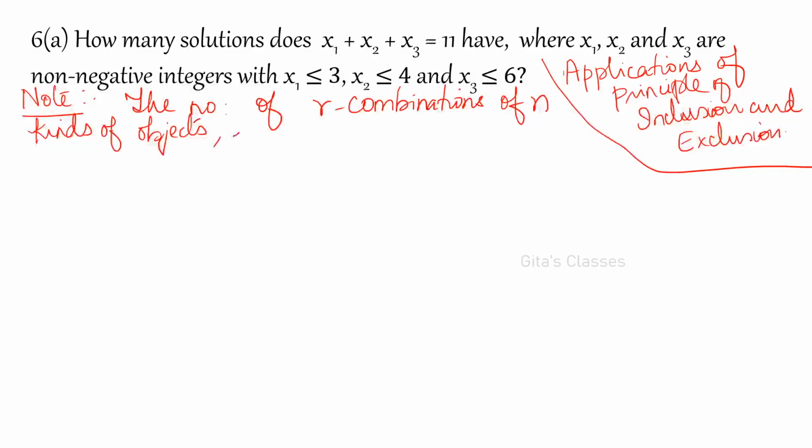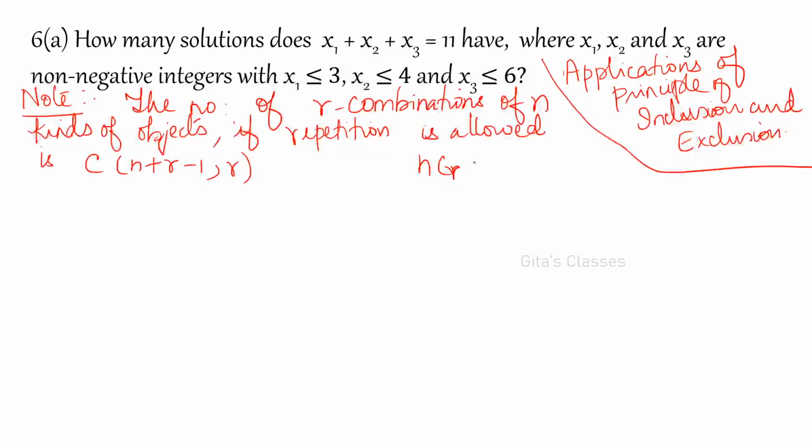That's why I am writing here. If repetition, repetition means repetition of objects, is allowed, it is C of n plus r minus 1 comma r. That is nCr. If you write nCr in this form, nCr or C of n comma r also, this is convenient to write. That's why I am writing this. C of n plus r minus 1 comma r.